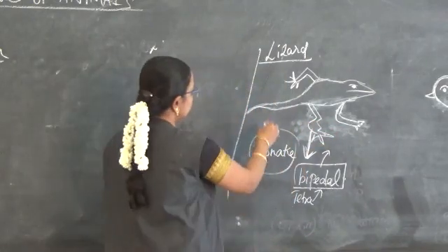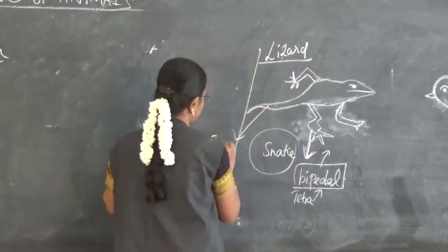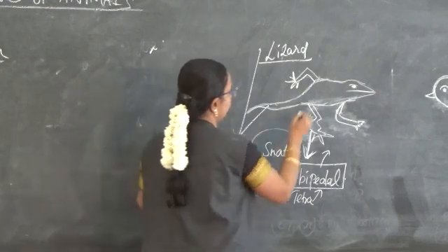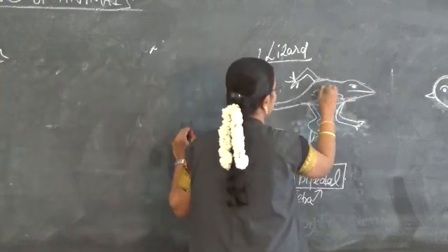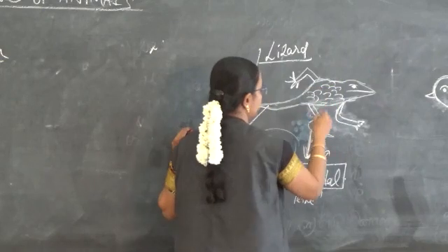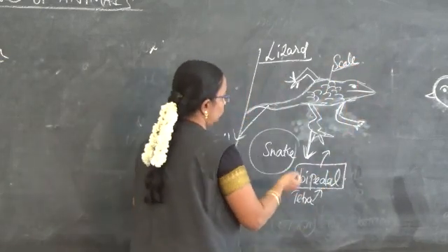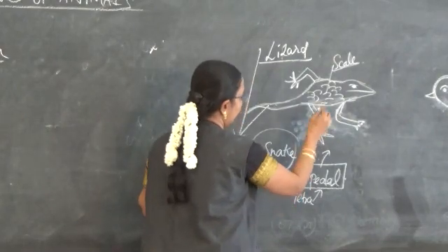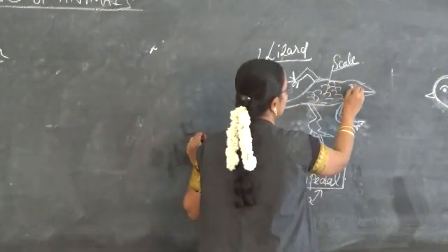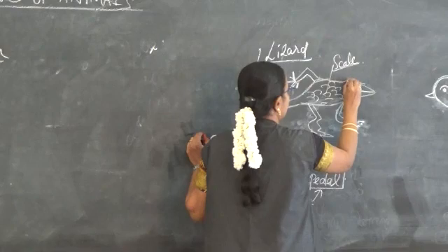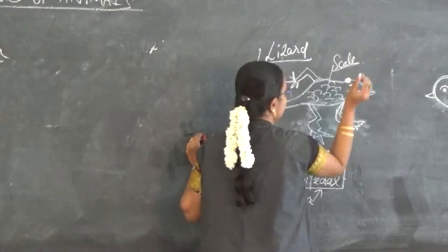Then they have the tail, and their body is covered with some scales. Scales are useful for protection. So bipedal legs, scales, and then an ear-like region, some cavity, is there.